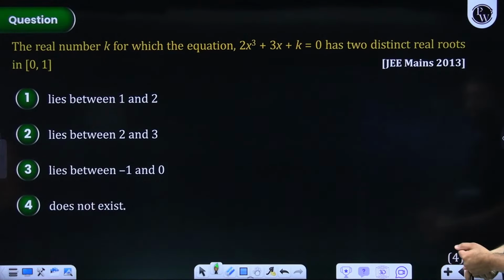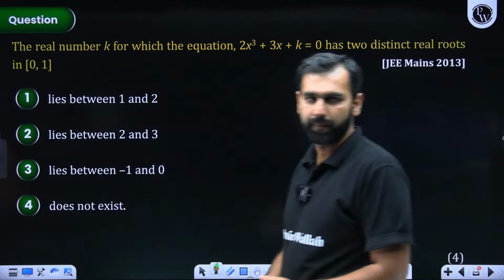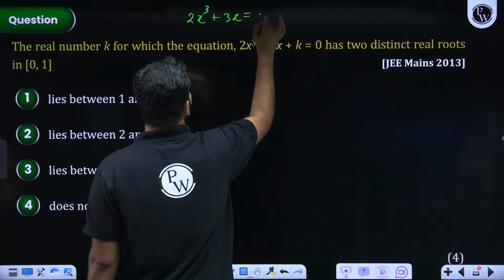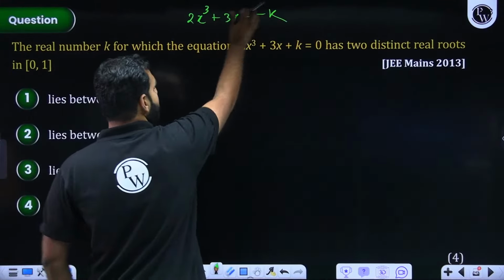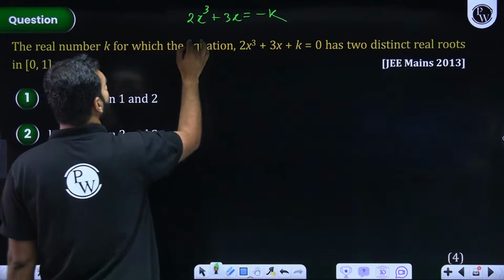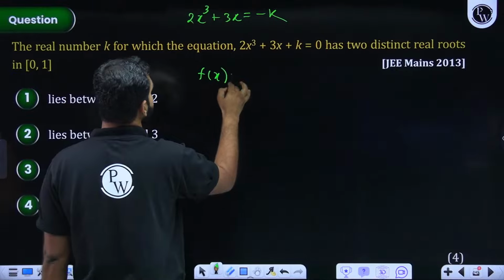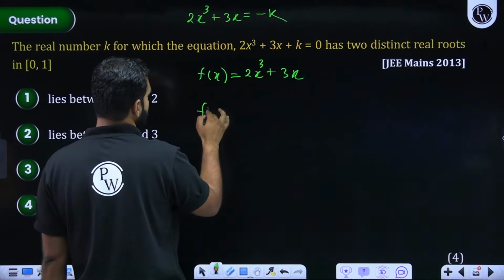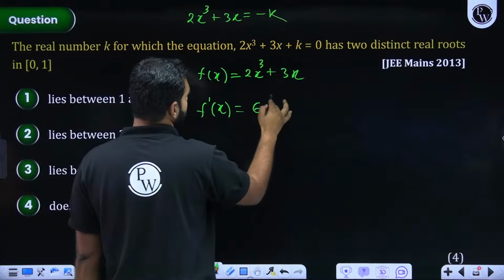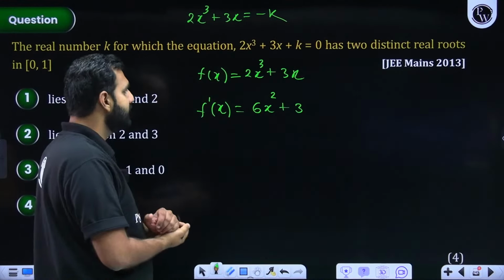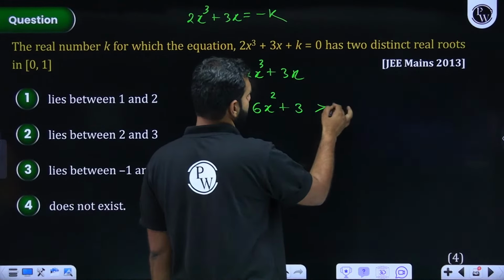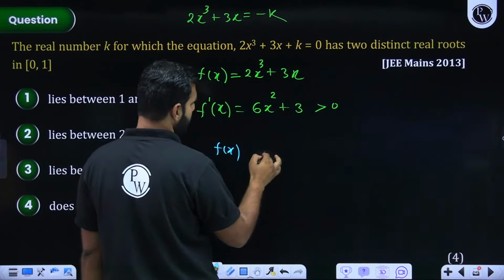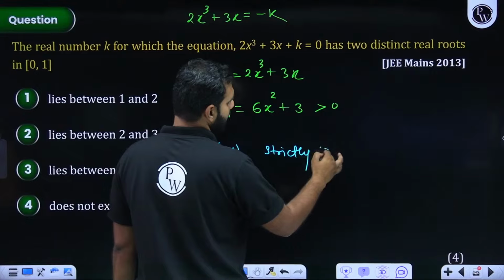The real number k for which this equation has two distinct real roots in 0 to 1. Can I write it as 2x cube plus 3x is equal to minus k. Now let us solve this part and this part. f of x is equal to g of x, right? I'm calling f of x as 2x cube plus 3x. If I differentiate it, f dash x is going to be 6x square plus 3. Now 6x square plus 3 is always positive, so f of x is a strictly increasing function.